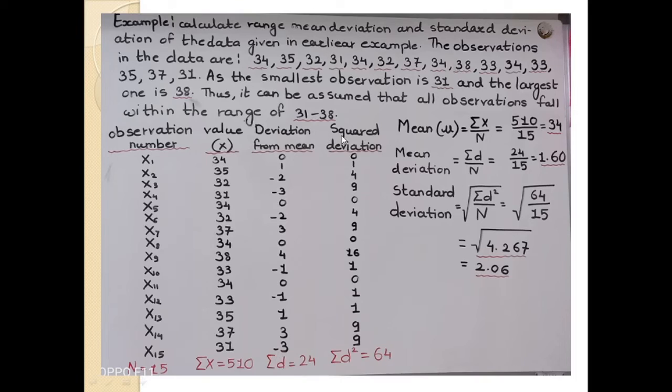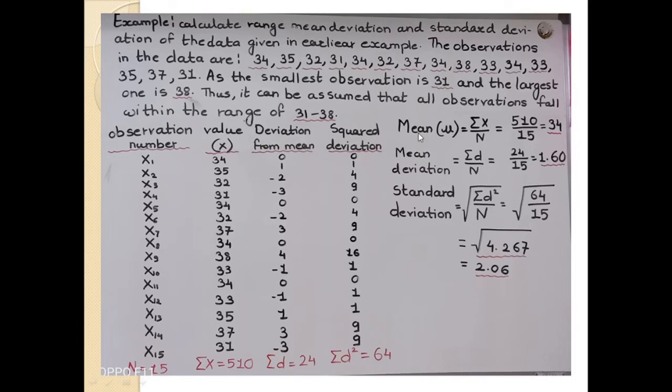Here we can find the squared deviations. The d square values are 0, 1, minus 2 square is 4, minus 3 square is 9, 0, 0, minus 2 square is 4, 3 square is 9, 0 square is 0, 4 square is 16, minus 1 square is 1, 0 square is 0, 1 square is 1, 1 square is 1, 3 square is 9 and minus 3 square is 9. The summation of d square is 64.